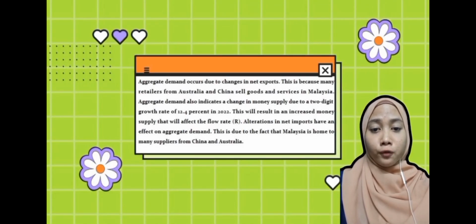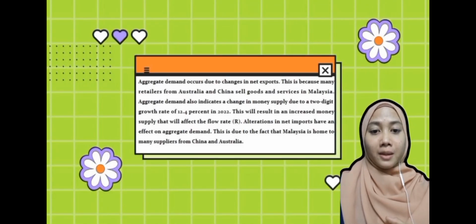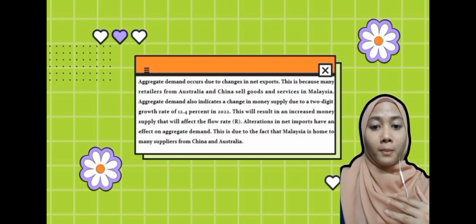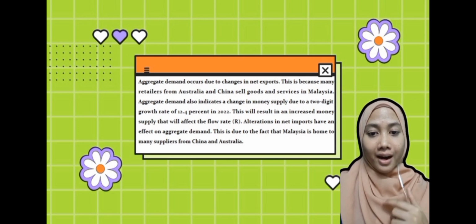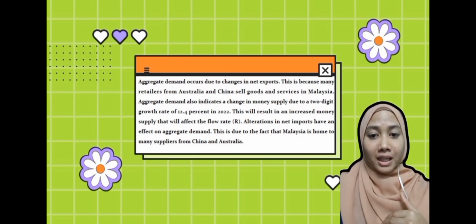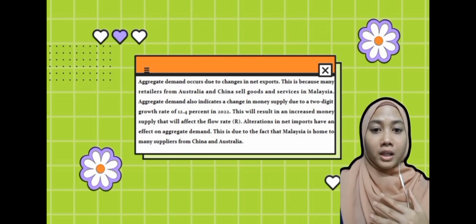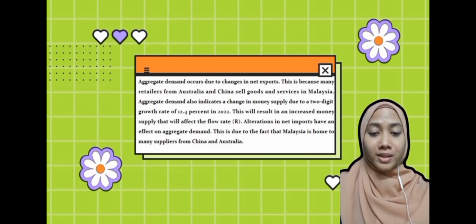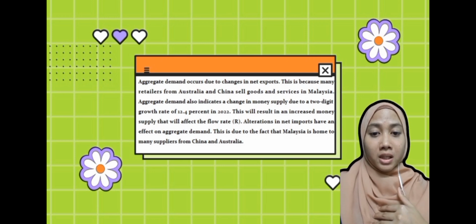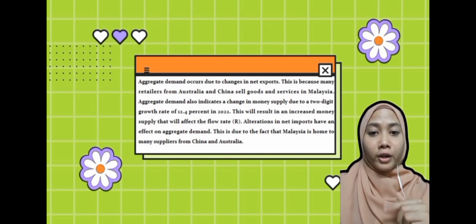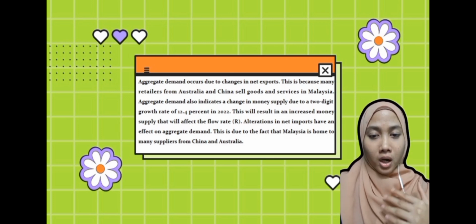Next, private consumption will influence the aggregate demand. Changes in net imports have an effect on aggregate demand. This is due to the fact that Malaysia is home to many suppliers from China and Australia. Next, exports are affected by factors that raise the domestic price level. Import demand increases and items created abroad become relatively cheaper. However, domestic goods become more expensive to overseas consumers as a result of rising domestic prices, so there will be a decline in the demand for exports. A two-digit increase of 12.4% in 2022 implies a change in the money supply according to aggregate demand.